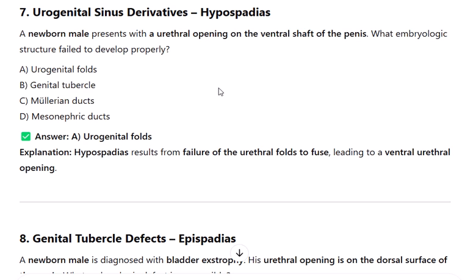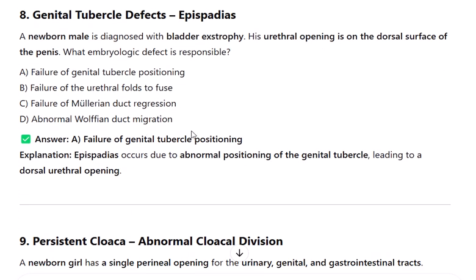A newborn male is diagnosed with bladder exstrophy. His urethral opening is on the dorsal surface of the penis. What embryologic defect is responsible? A. Failure of genital tubercle positioning. B. Failure of the urethral folds to fuse. C. Failure of Müllerian duct regression. D. Abnormal Wolffian duct migration. Answer: A. Failure of genital tubercle positioning. Explanation: epispadias is due to abnormal positioning of the genital tubercle, leading to a dorsal urethral opening.